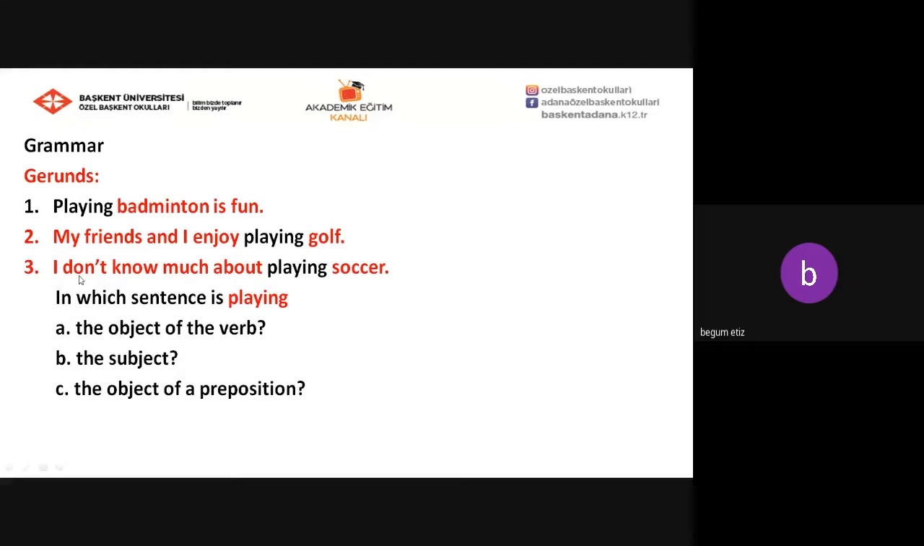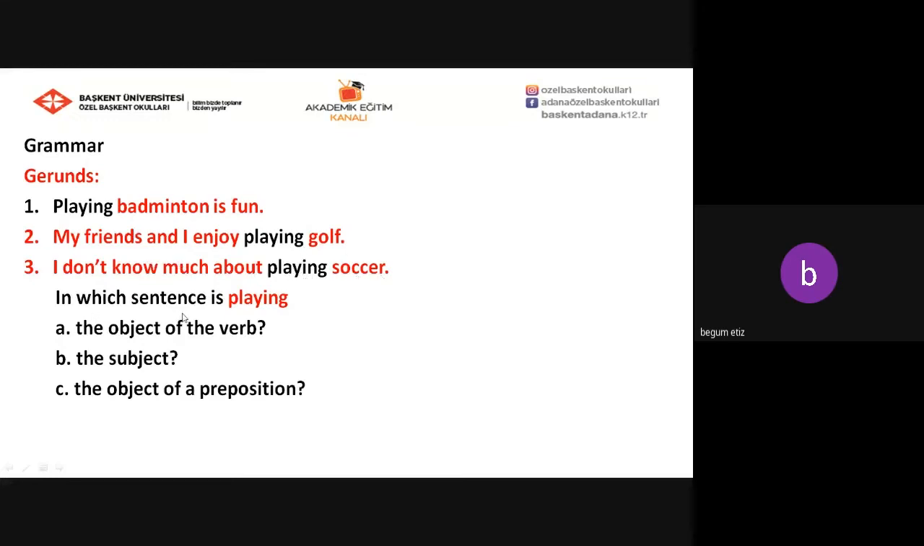Okay, in which sentence is playing the object of the verb? In which sentence is playing the subject? In which sentence is playing the object of a preposition? Playing badminton is fun. My friends and I enjoy playing golf. I don't know much about playing soccer.